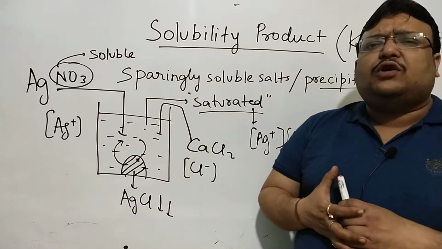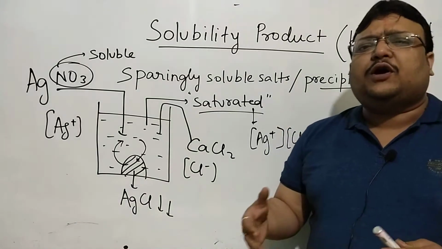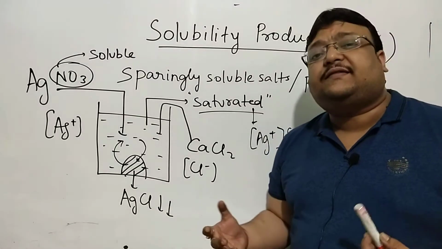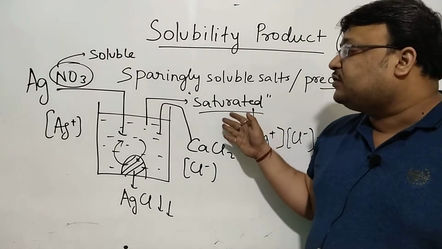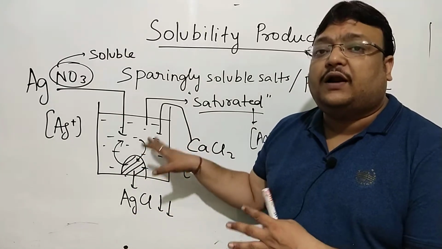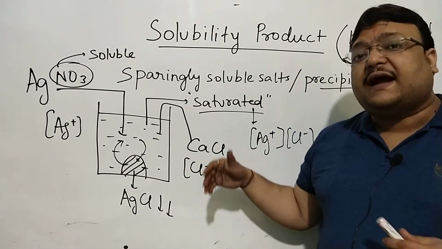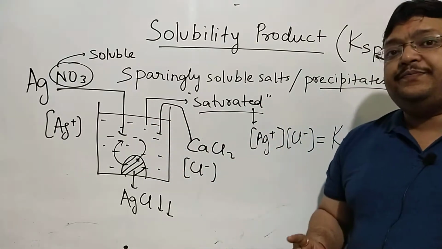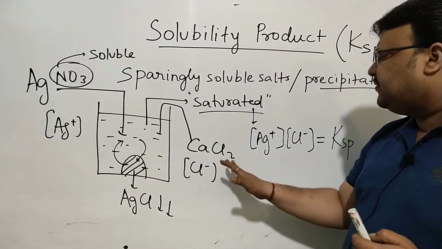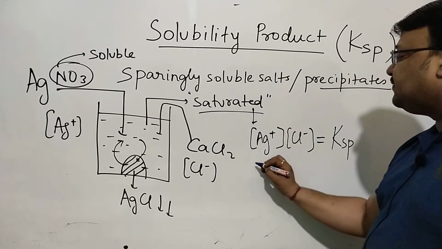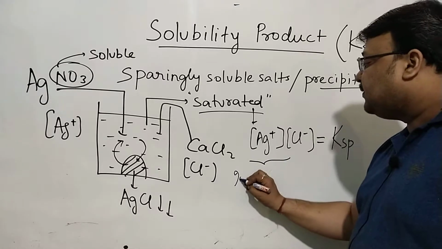So what's basically solubility product? We are talking about a saturated solution, a saturated solution which cannot hold more AgCl. So any extra amount of AgCl will fall down, will precipitate, but it's actually saturated in ions and not in the compound. So it's saturated with Ag+ and Cl-. The concentration of Ag+ and Cl- and the product of this, which will be called the ionic product,